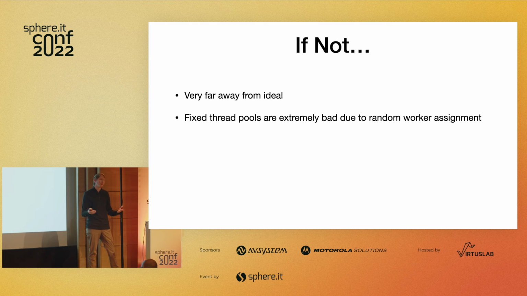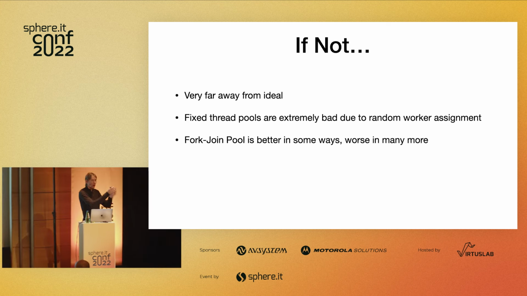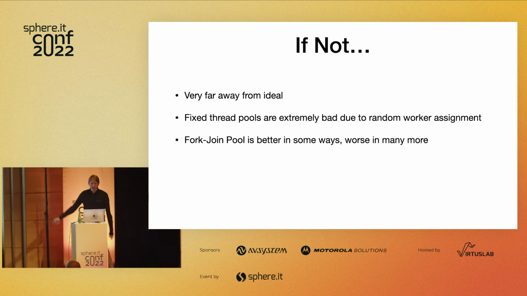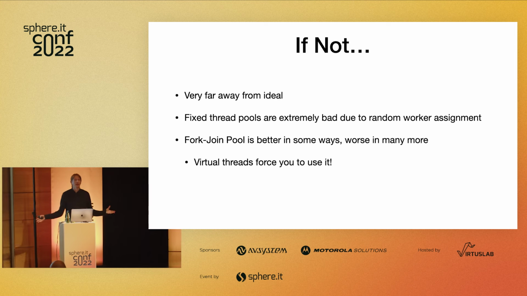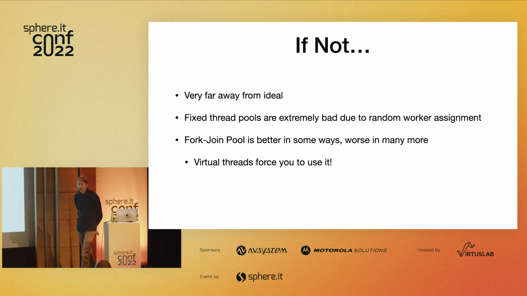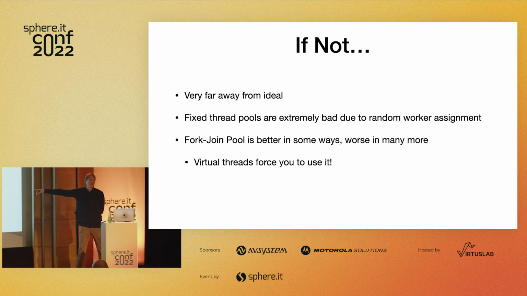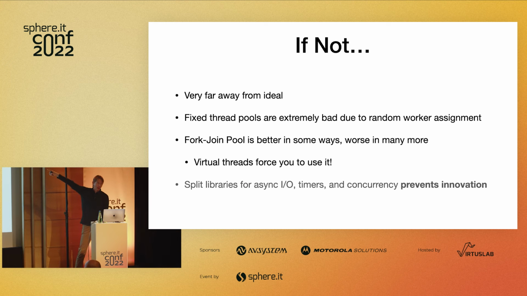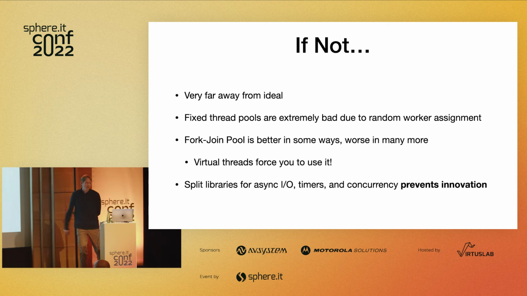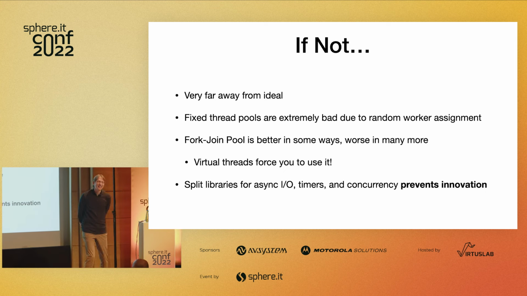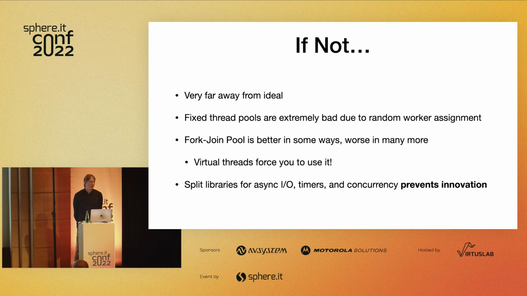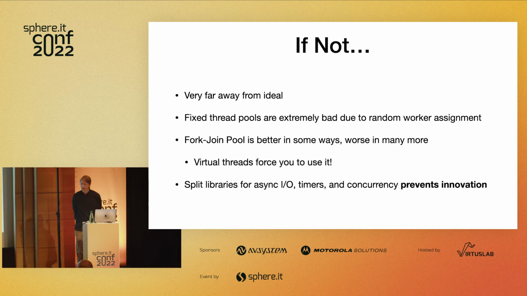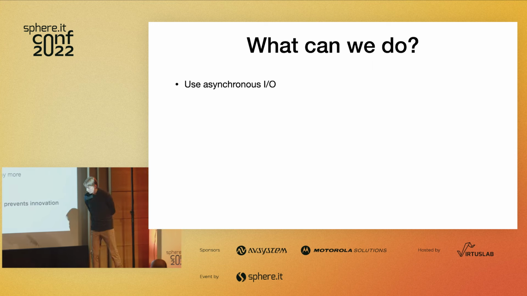Fixed thread pools are super common and really, really bad because they randomize worker thread assignment when you schedule up tasks. Fork join pool is a little bit better in keeping things on threads, but it also allocates a ton of worker threads and has all these problems with it. By the way, virtual threads that just landed in JDK 19 force you to use the fork join pool, so everything is awful. And like I said at the beginning, the state of the art on the JVM is to have these split libraries between async I/O and timers and concurrency. So this is not good. So what can we do?